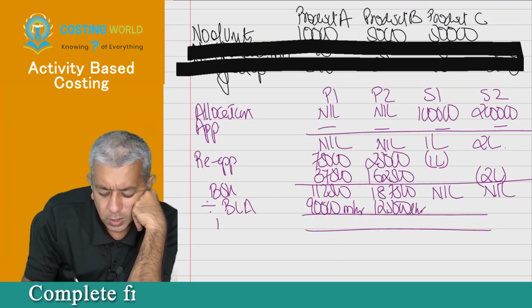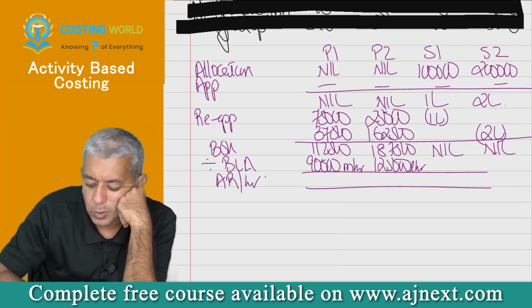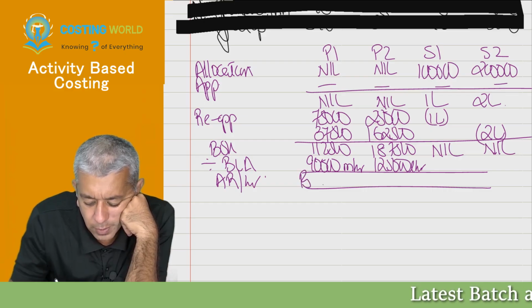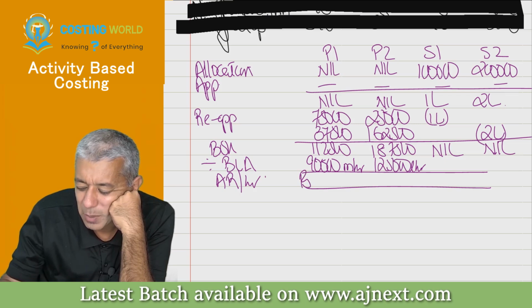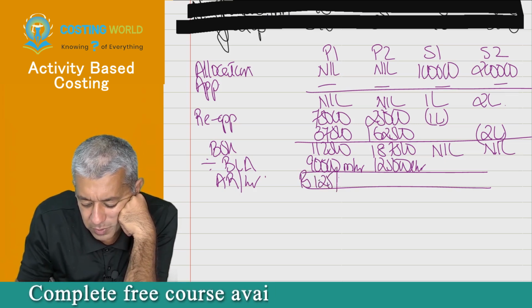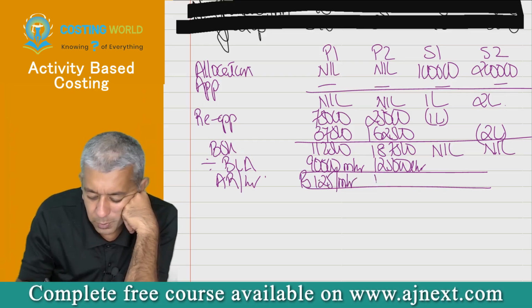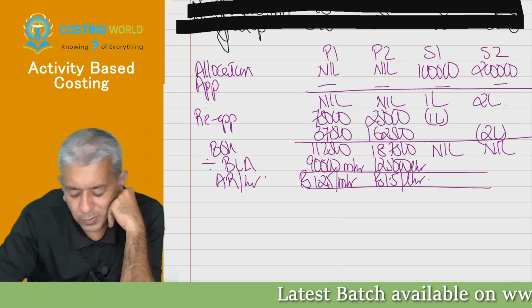Okay. Now this will be absorption rate per hour. Use your calculus. You tell me the two absorption rates, please. 112,500 upon 90,000. That will be coming to how much? I'll do it faster. Come on. 1.25. This is 1.25 per machine hour. And this particular thing will be 1.5. Good. It came as the exact numbers. Okay. 1.5 per labor hour.